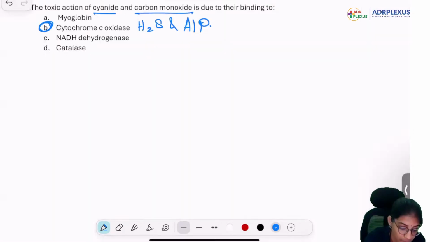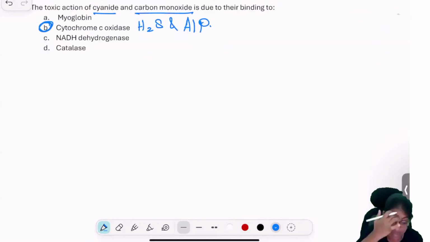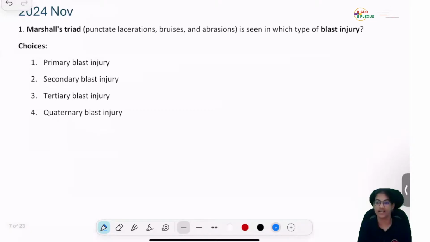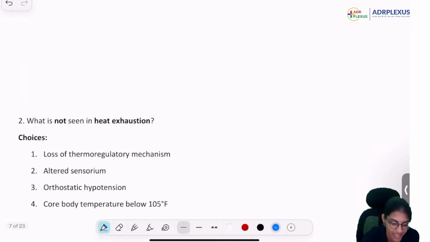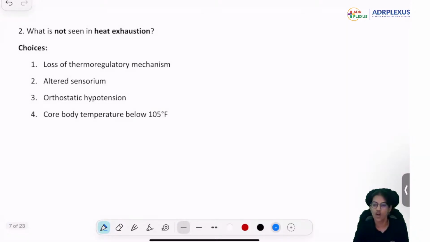All right. Okay. Let's go back to our question. Last year question. Marshall triad. Again, they asked what is the correct answer. Now we can go a bit faster. Marshall triad. What is the correct answer? Very good. 2. Good. Secondary blast injury. Yes. The next one. Which of the following is not seen in heat exhaustion? They're not talking about the heat stroke. They are saying about heat exhaustion.